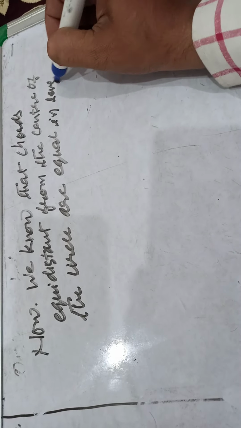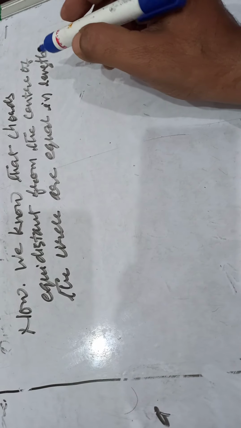Okay children, that is, chords equidistant from the center are equal in length.